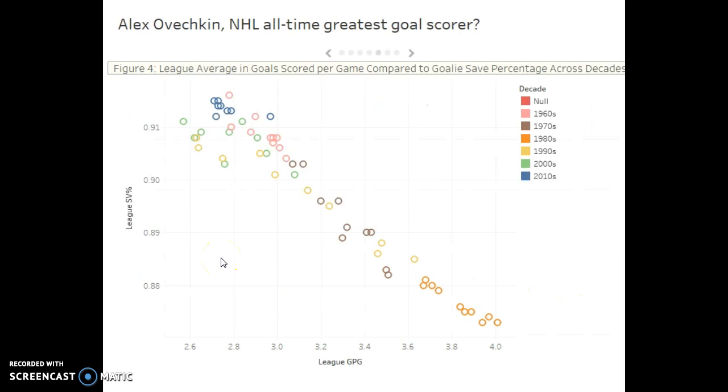This fourth figure is a scatter plot, and this shows a comparison between league save percentage for goalies against league goals per game. As we noticed in the last chart, there was a lot higher scoring in the 1980s, so you'll notice that there were more goals per game and a lower league save percentage, meaning that goalies were not saving as many goals. Come back to the 2000s and 2010s, there were fewer goals per game and a higher save percentage. There is a direct negative correlation between league save percentage and league goals per game.